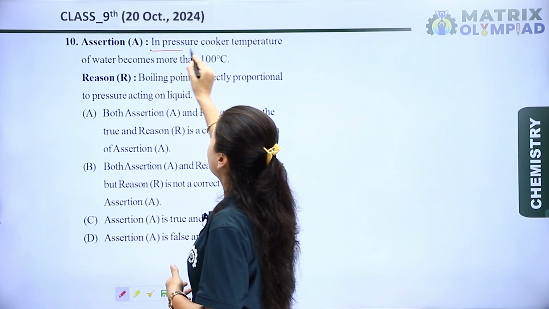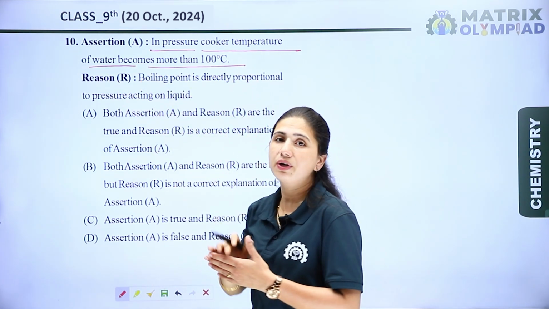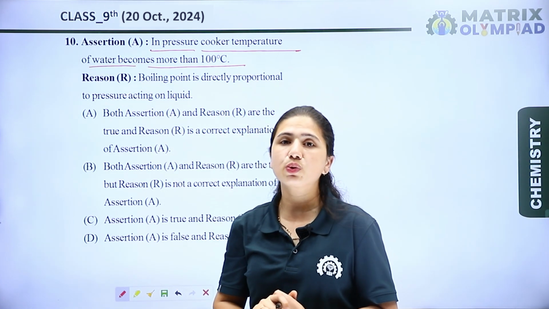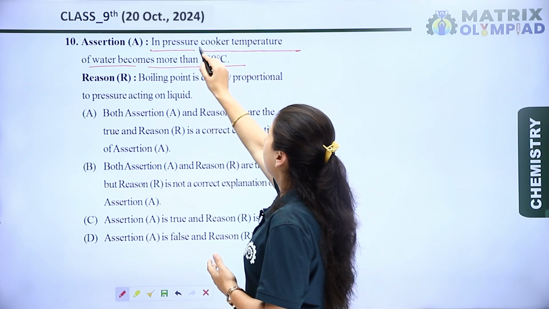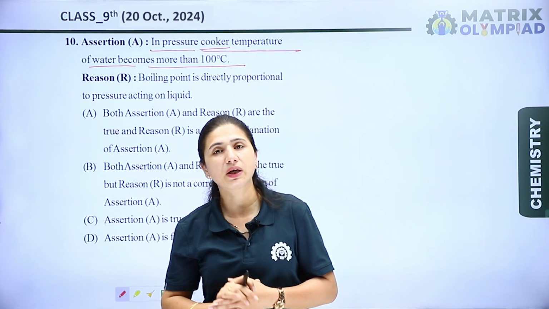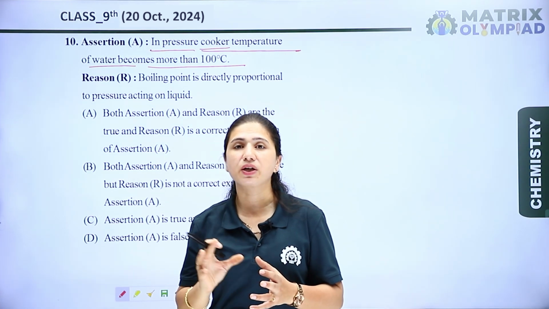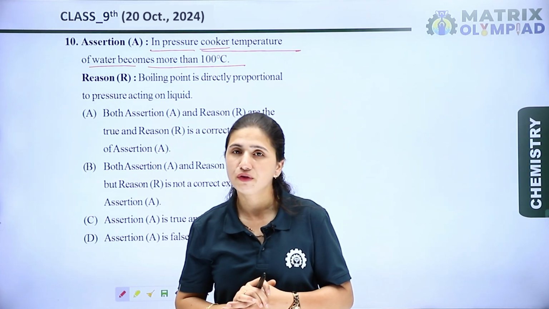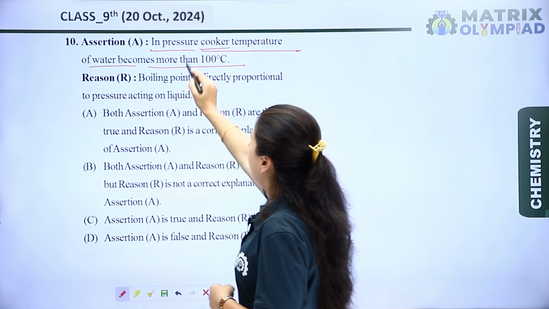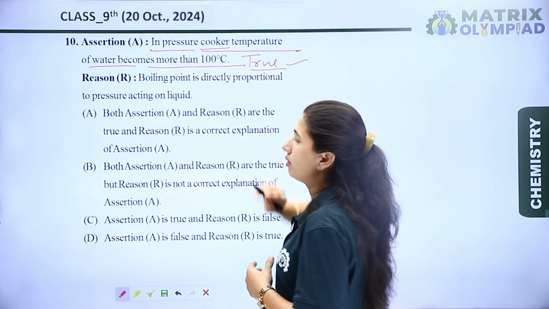The assertion statement is, in a pressure cooker, the temperature of water becomes more than 100 degrees. Yes, it is a completely true statement, because we know that in the pressure cooker, when we boil the water, it is converted into vapor. But if the container is closed, then that vapor creates some pressure, and that pressure is known as vapor pressure. Okay, so the assertion statement is completely true.